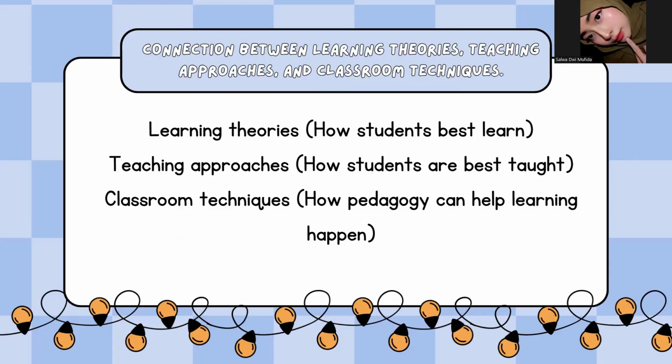Okay, the second is teaching approaches, focus how students are best taught. And the last one is classroom techniques. Focus how pedagogy can help learning happen.